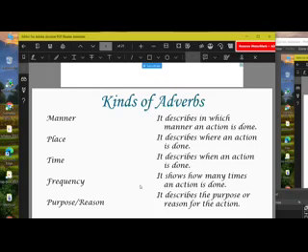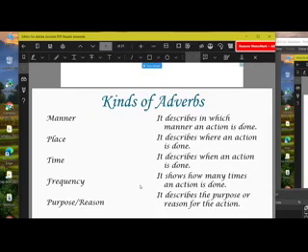Now, time means when the action is taking place. So remember one thing: manner means the way the action is taking place, place means where the action is taking place, and time means when the action is taking place. So you ask that particular word, when? If there is any answer, then that particular adverb will become an adverb of time. Adverb of time: when an action is done.